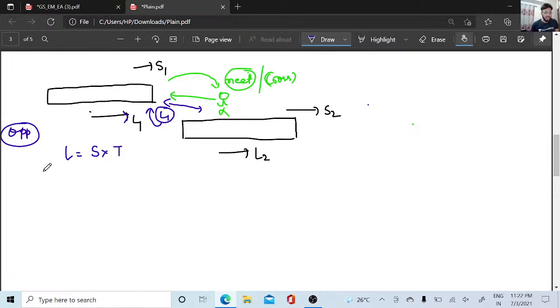So what is the distance I have to take? I have to take the distance of the length, the distance of the train one. But here the speed matches, because both of them are going with speeds. So this will be relative speed into t. So what is going to be your L1 here? They are both in opposite directions, so this will be S1 minus S2 into t.